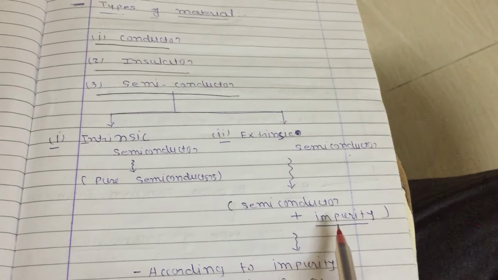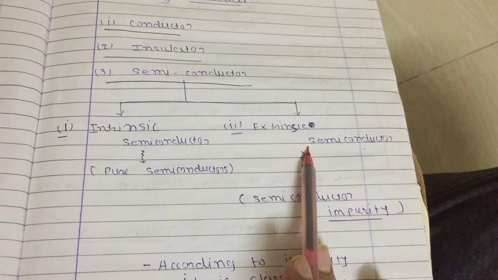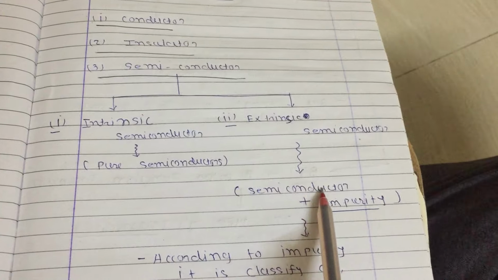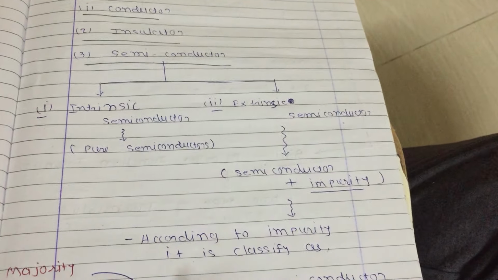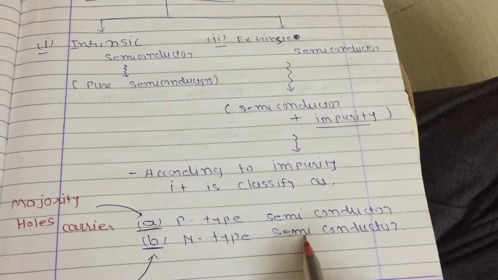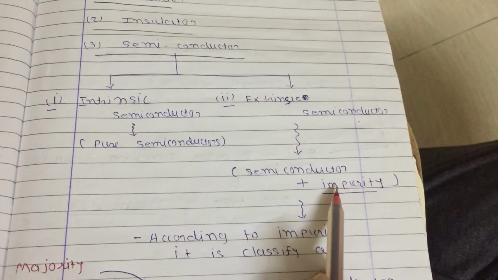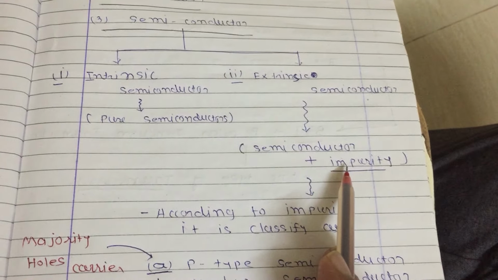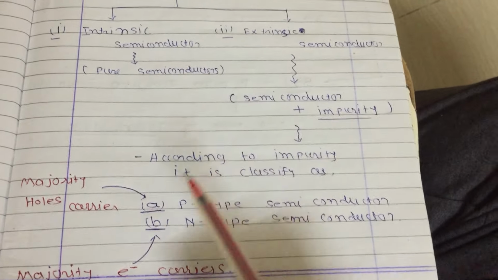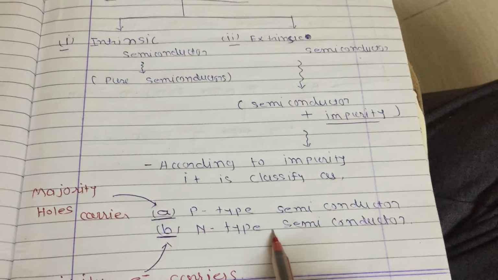Now, according to the addition of impurity in the pure form of semiconductor, it is also classified into two categories, p type semiconductor and n type semiconductor. Here we are adding impurity into the pure semiconductor to increase its conductivity.